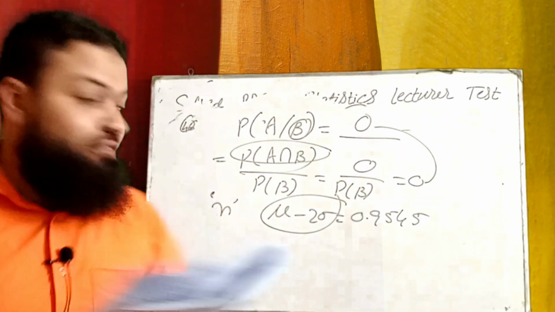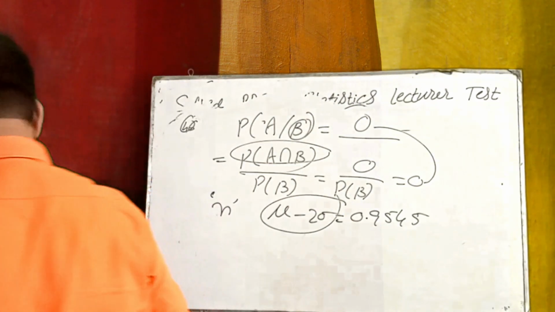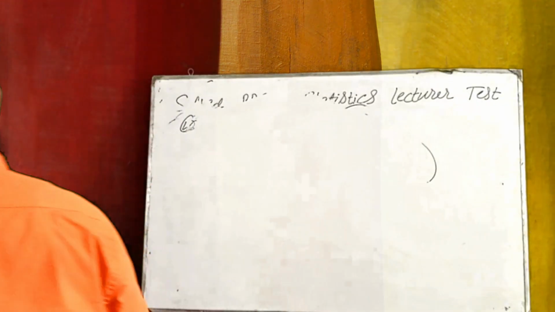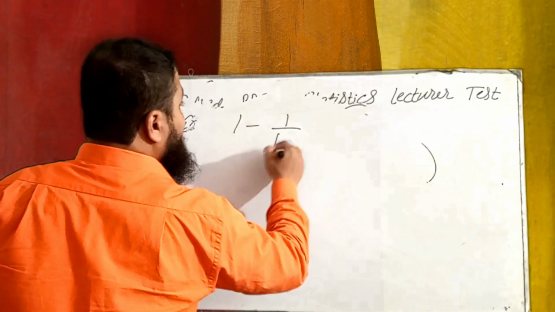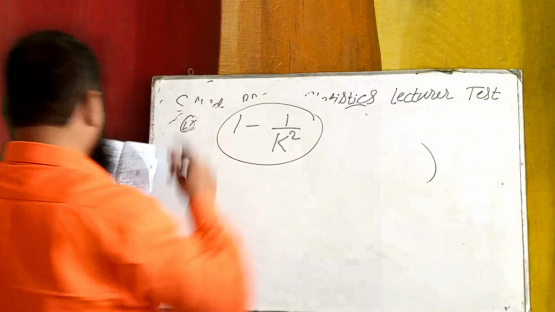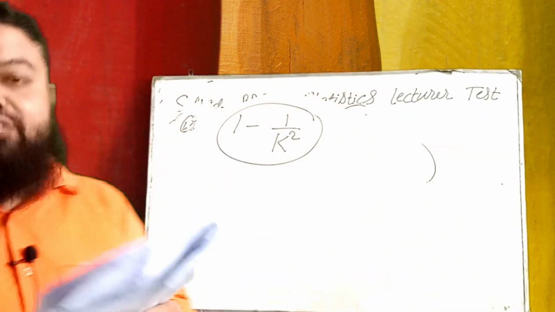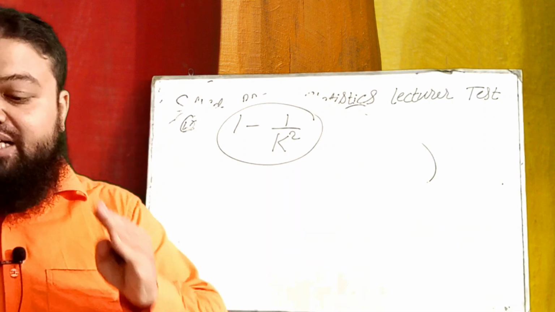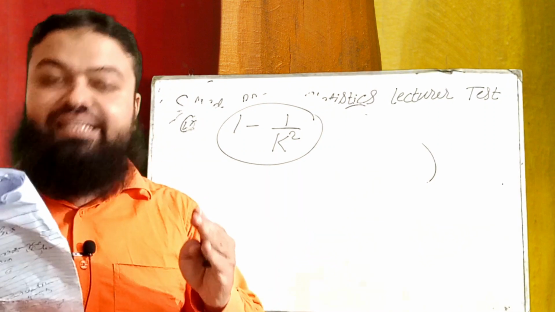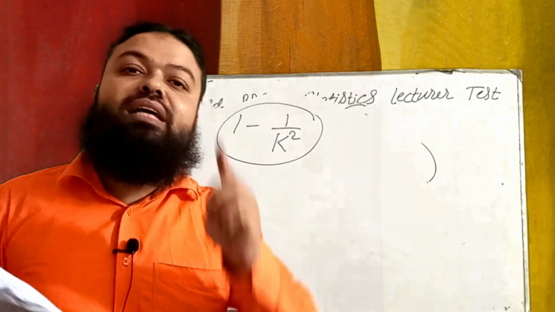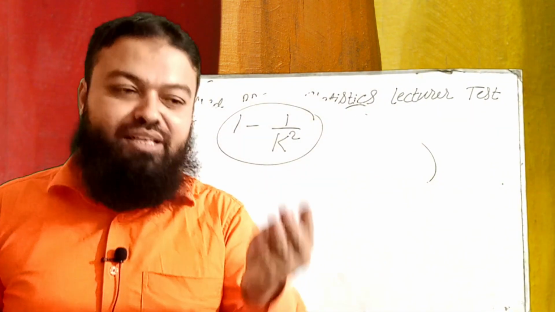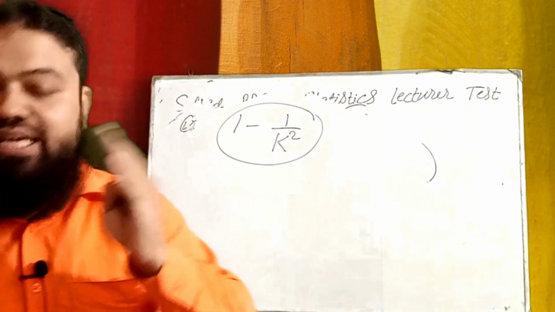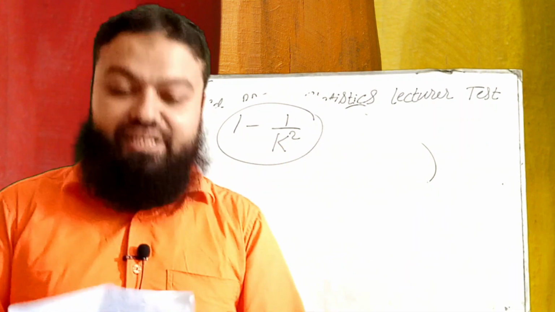Next is 1 minus 1 over k square. It is used for Chebyshev's inequality. Next, air ticket price arises due to COVID-19. It is an example of irregular variations. Earthquake, flood, storm. These all are the examples of irregular variations, chance variations.